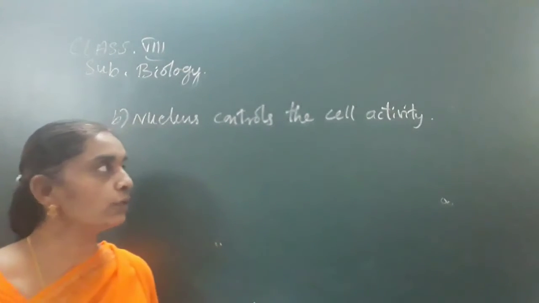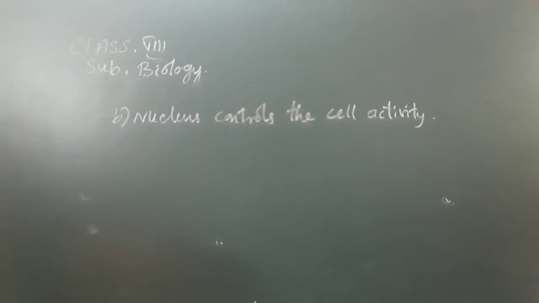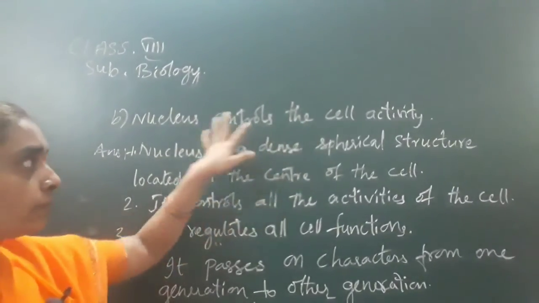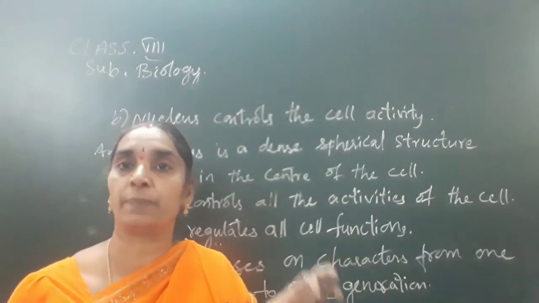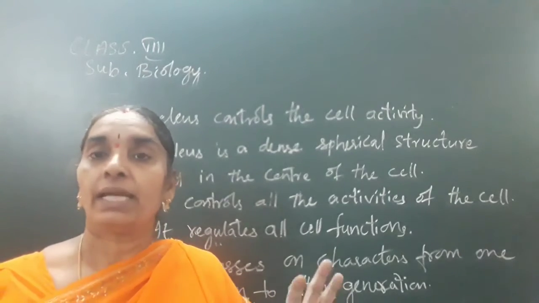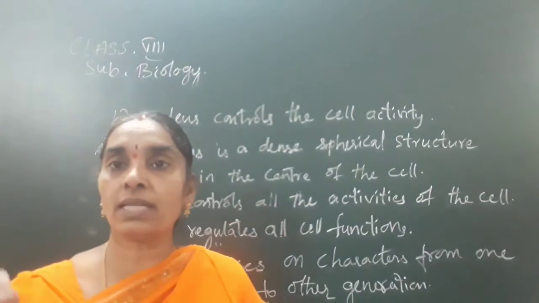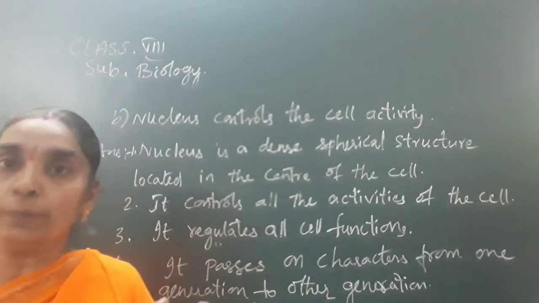Okay children, now you write down, yes, nucleus is the integral part of the cell. It contains the instructions for protein products in the cells. See here, children, nucleus controls the cell activity in the sense that the nucleus is a spherical body that is present in the center of the cell. It contains the DNA and RNA, that is deoxyribonucleic acid, and proteins also. It contains mainly DNA and proteins.